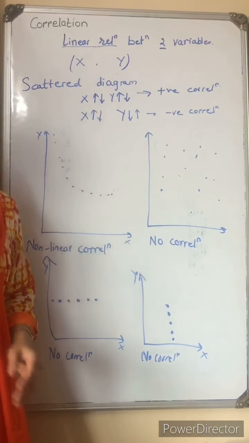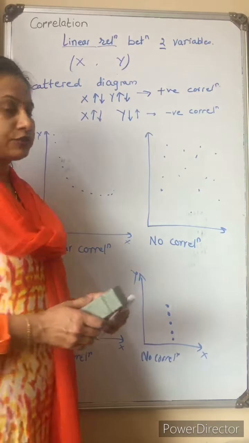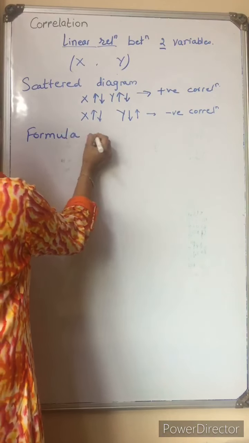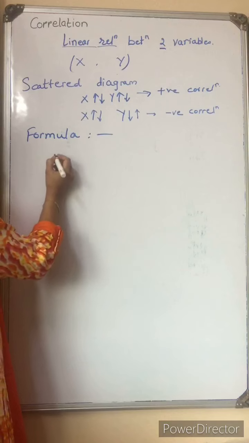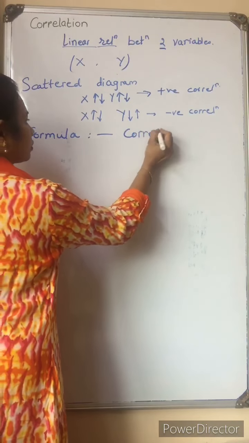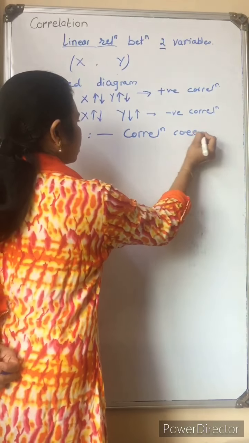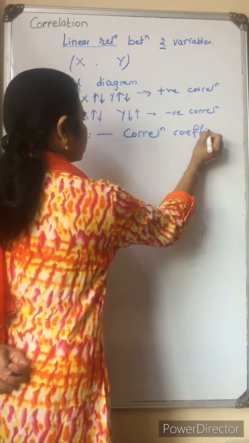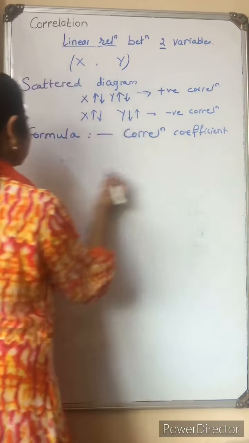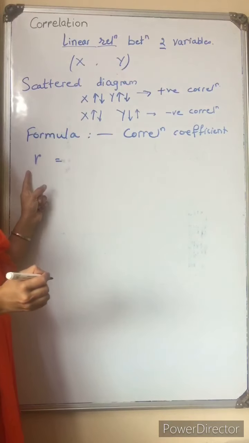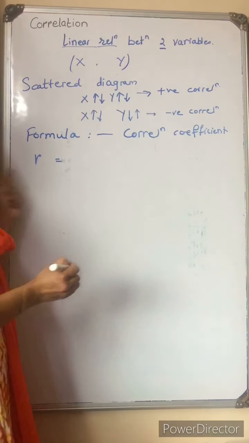Now we see the formula for correlation. Formula of correlation is very simple. We denote correlation coefficient by small r.